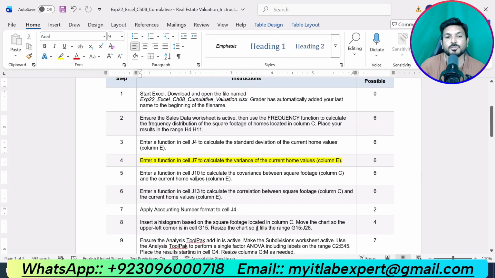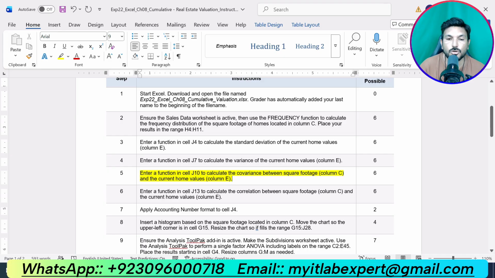Now we are supposed to do the next step, that is step number 5, because we have completed 4 steps for this assignment so far. Step number 5 is saying enter a function in cell J10 to calculate the covariance between the square footage and the current home values. So now we are supposed to calculate the covariance between the square footage and the current values.